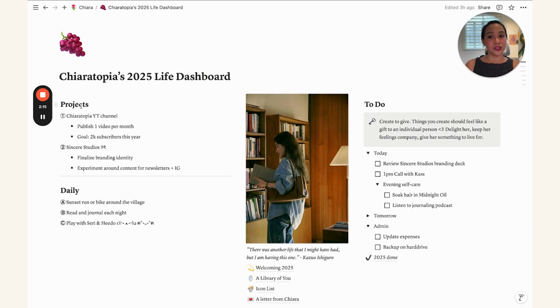We have here first the projects, and we just quickly outline the projects that we have lined up for the year. So as you see here, in one I put here Chiaratopia YouTube channel, and then on two we have Sincere Studios. And you have the option to add some bullets for context, especially if you have some goals that you want to achieve.